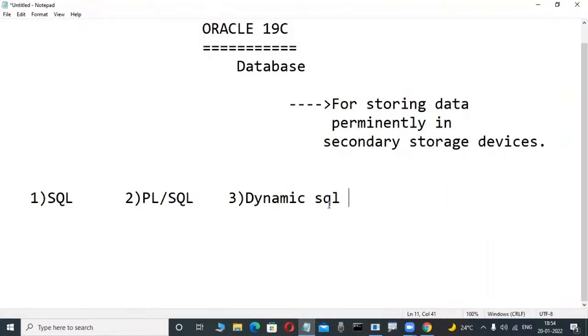SQL is a common language, but syntax and functions are different. For a DevOps engineer, a little bit of SQL is enough, not more. But here we are learning about a pure database, so we are giving so much knowledge. Based on your requirement, you have to take that knowledge.